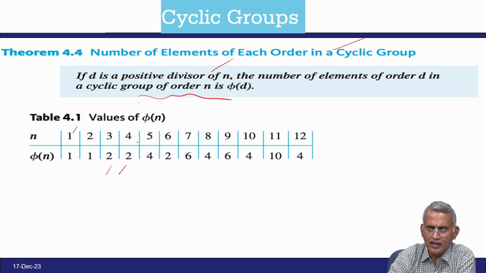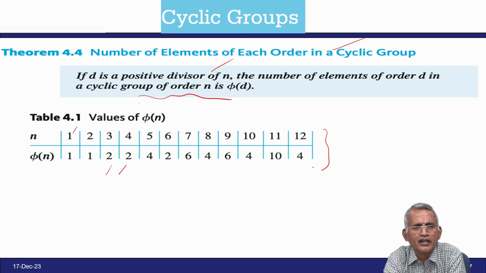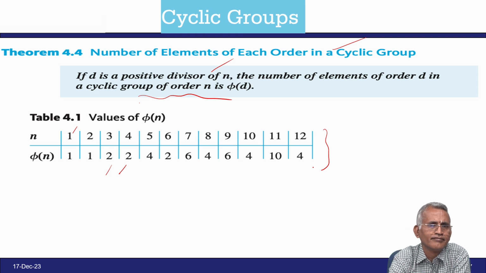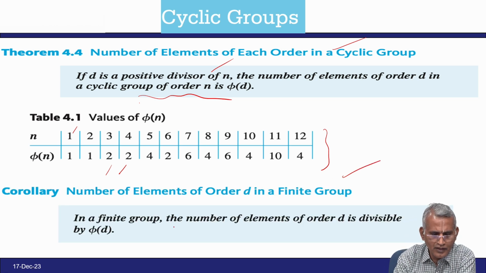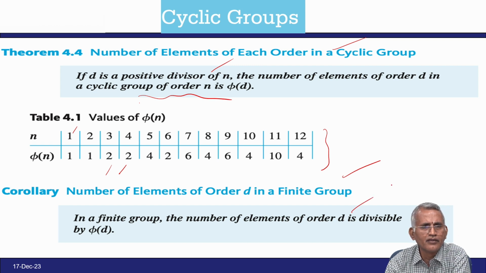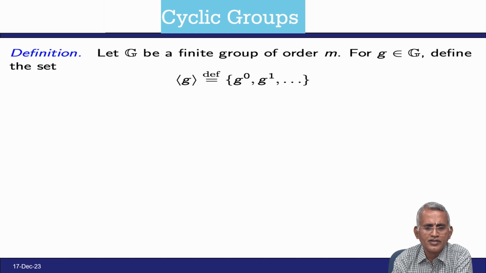So, like that, we already discussed in number theory the totient function, and it obeys the rule about the number of elements of each order in a cyclic group; in the cyclic case only it comes. In a finite group, the number of elements of order D is divisible by phi of D. So, let G be a finite group of order m.